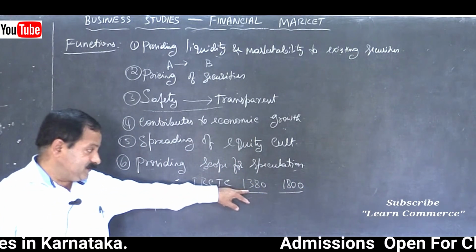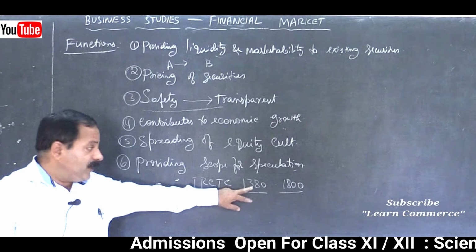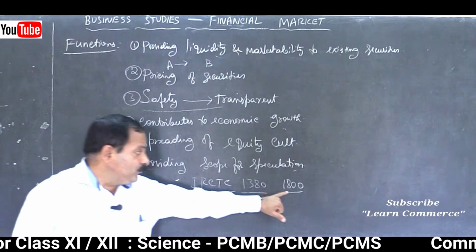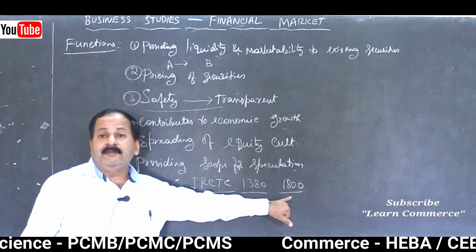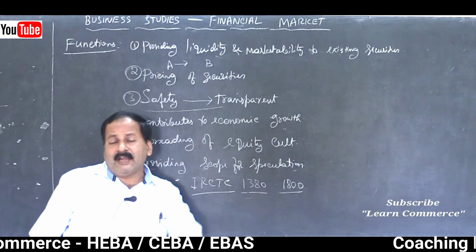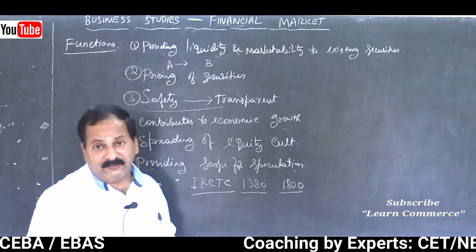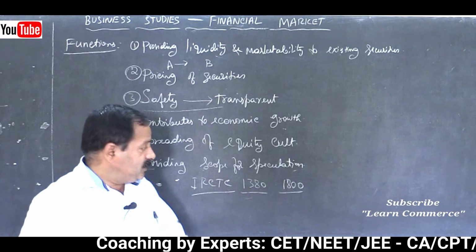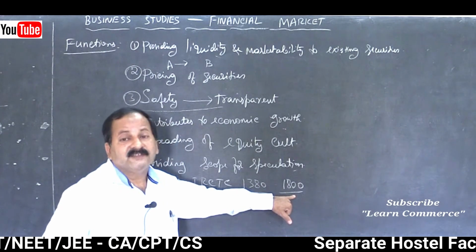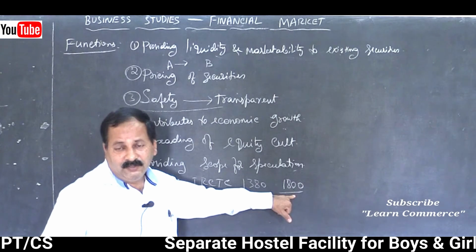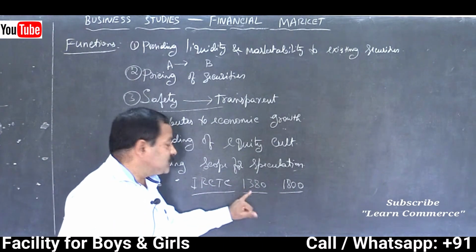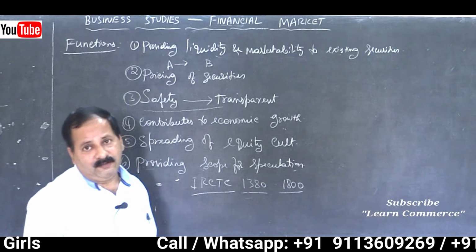You are buying this share at 1380, anticipating that in future the price of that security will increase. Am I correct? And as per your calculation, as per your speculation, if the price reaches 1800, definitely you will sell and come out of the script. You will book your profit, you will make money, isn't it?